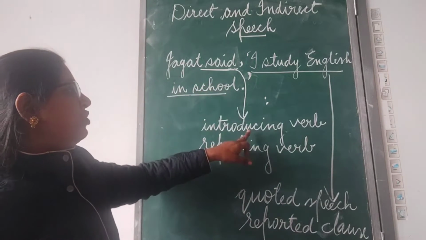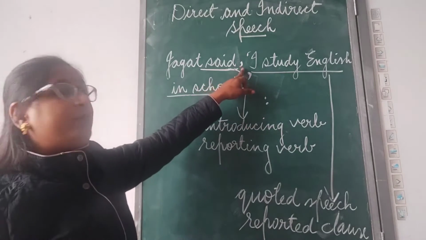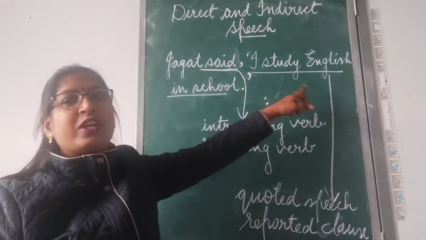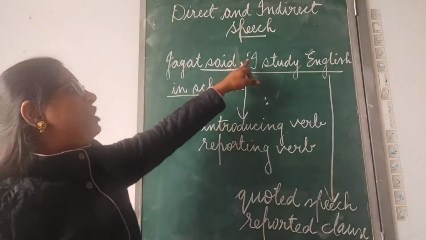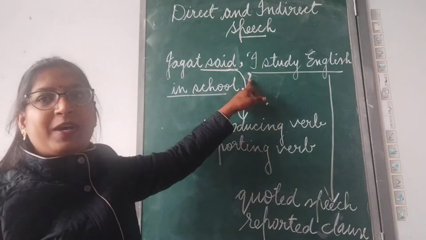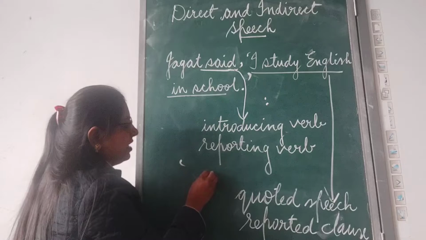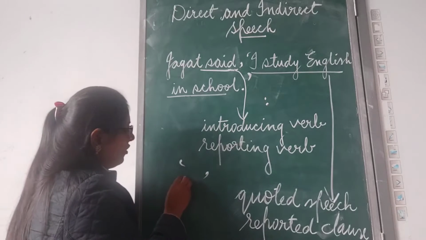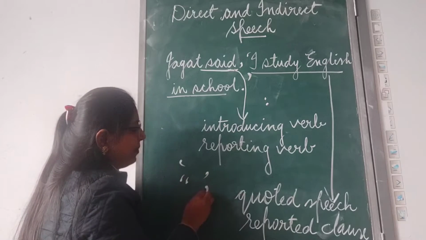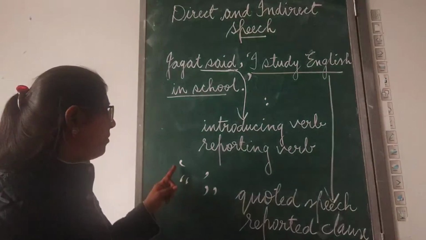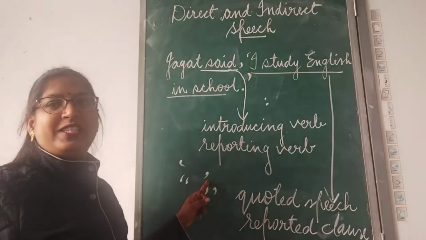Soon after the introducing verb or the reporting verb, we put either a comma or a colon, and whatever is spoken by the speaker is placed within the inverted comma. This inverted comma can be either the single inverted comma or we can use the double inverted comma. If the opening inverted comma is single, the closing also should be single.